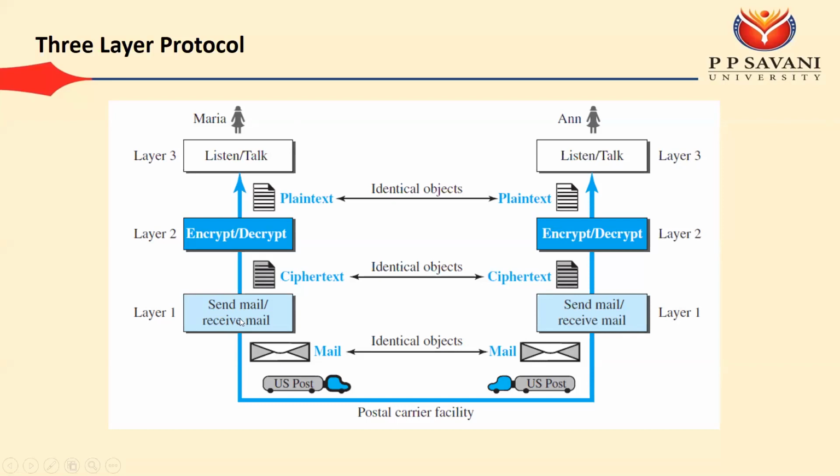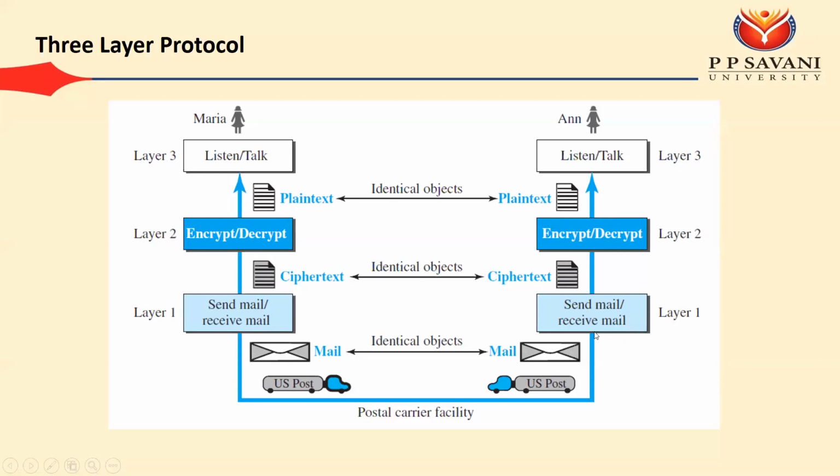On layer 1, we need to send this by postal mail. So what we will do is put this text into an envelope, and put this envelope into the mailbox. The mail, or we can say your envelope, will be taken from this side to the other end.